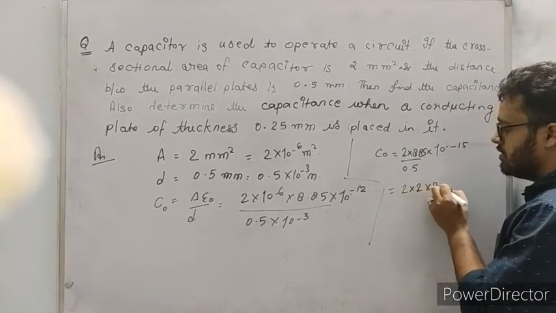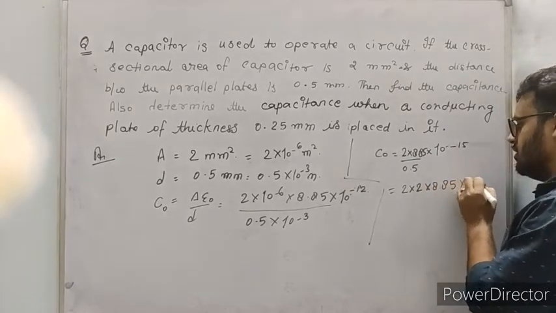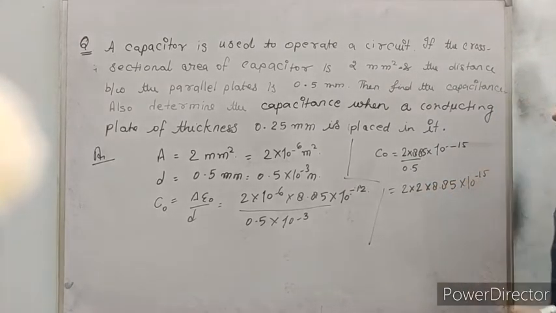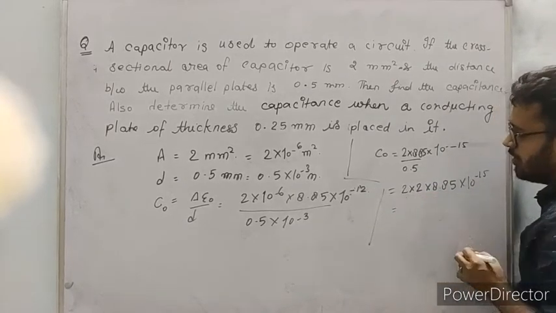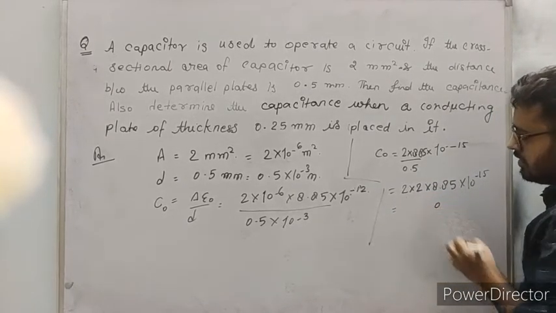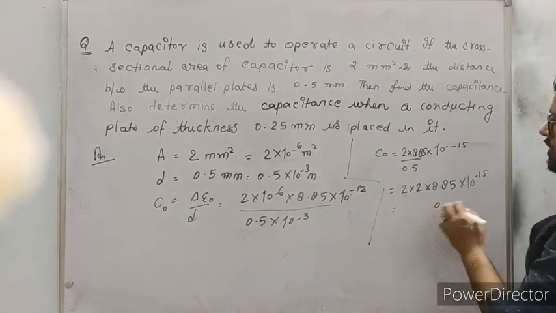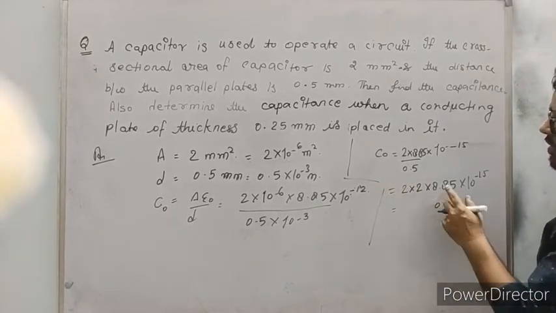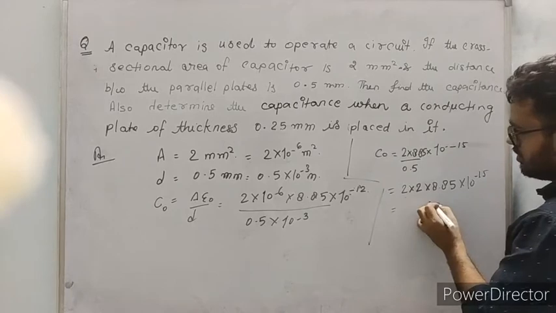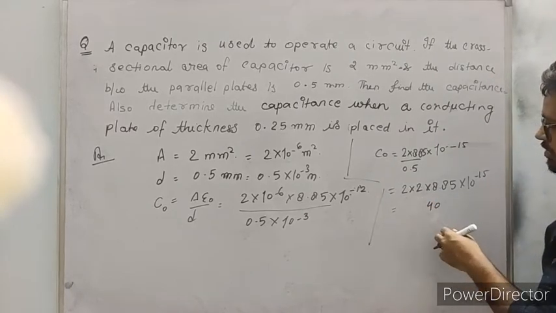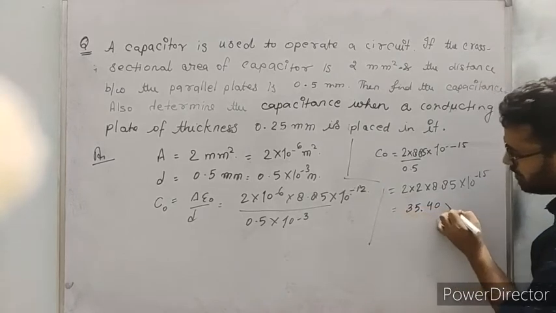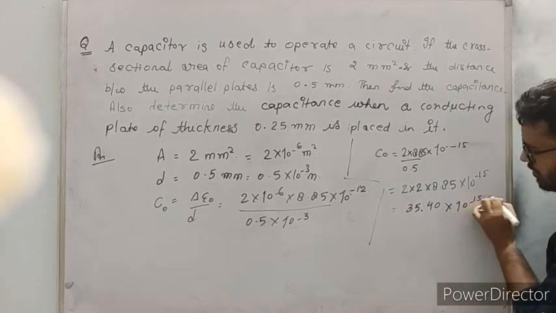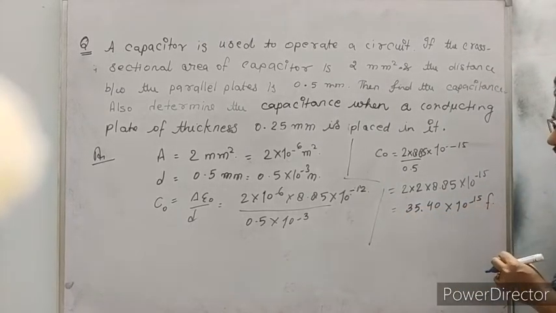These are small tricks which save time. So this is 2 into 8.85, what will come: 8 चौक 32, 32 और 3 35. I just simply multiply this and 10 to the power minus 15 farad.